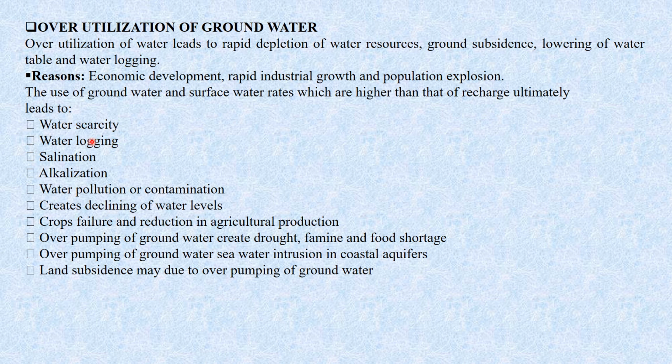Then waterlogging, salination, alkalization of water, water pollution or the contamination of water. It creates declining of water levels, crop failure and reduction in agricultural production. Overpumping of groundwater creates drought, famine and food shortages. Overpumping of groundwater also causes seawater intrusion in coastal aquifers, and land subsidence. So all these are the effects of the overutilization of groundwater.